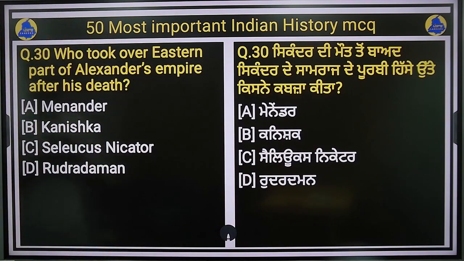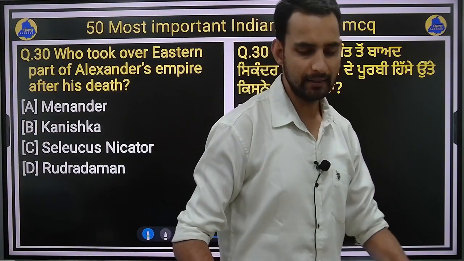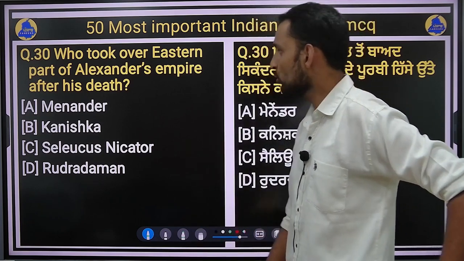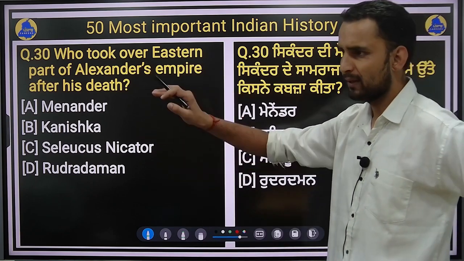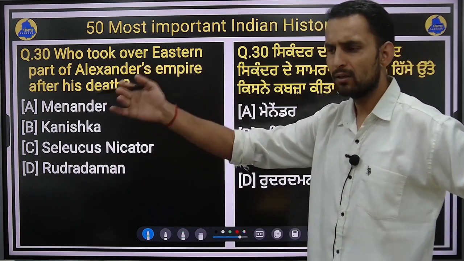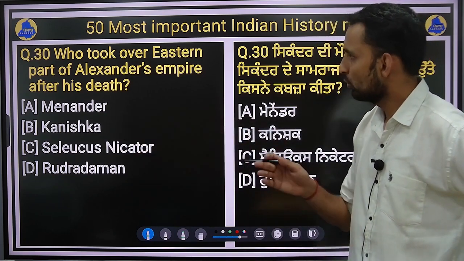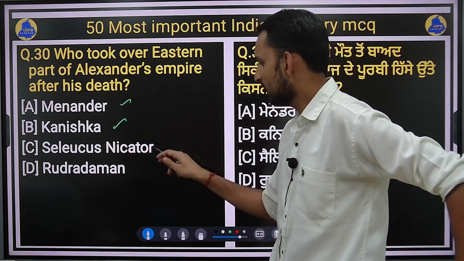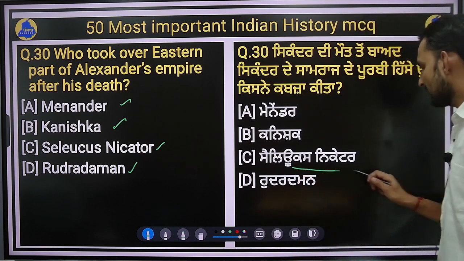Question number 30. Who took over eastern part of Alexander's empire after his death? Alexander the Great died in 323 BC back in Babylon, right? So who took the eastern part of his empire, which is currently the Iran or the part of Pakistan or Afghanistan that we see today on today's map? So who took this part after the death of Alexander? Menander, Kanishk, Seleucus Nicator and Rudraman. So the right answer for this question will be Seleucus Nicator.